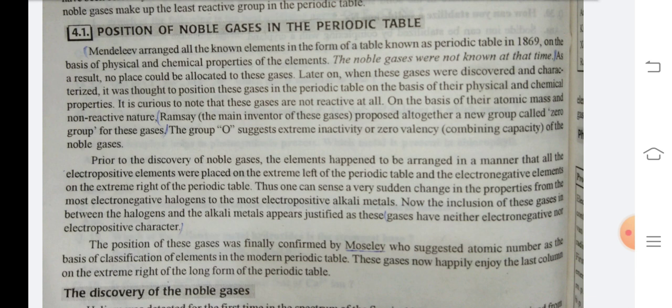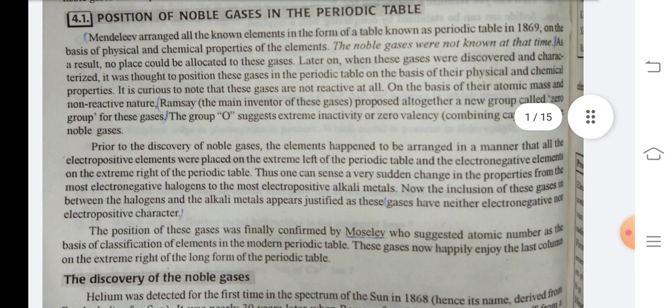The position of these gases was finally confirmed by Moseley, who suggested atomic number as the basis of classification of elements in the modern periodic table. These gases now happily enjoy the last column on the extreme right of the long form of the periodic table.